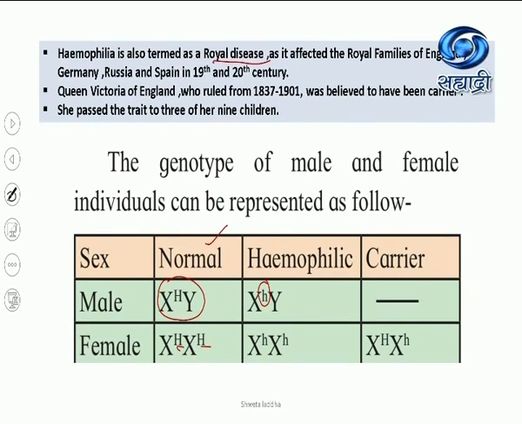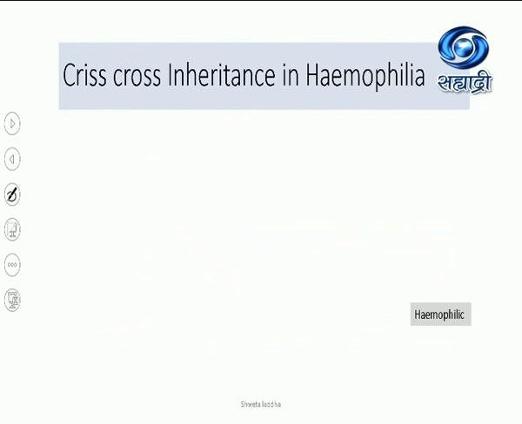He suffers from hemophilia. A female will be hemophilic only if she has the gene in homozygous condition. Both recessive genes must be present on the X chromosomes, then only she will be hemophilic. Males cannot be carriers, similar to color blindness, and females will be carriers in case of heterozygous condition. This chart is very important, students. You should learn it by heart. Then it becomes very easy to represent.